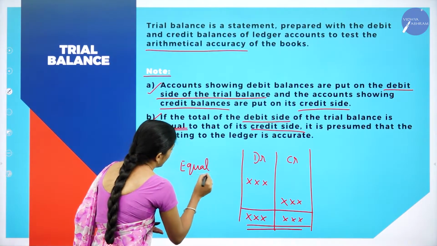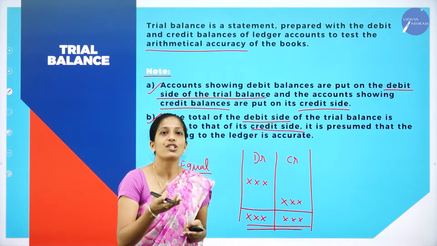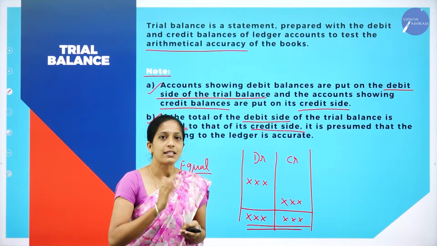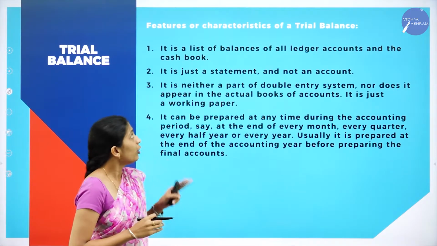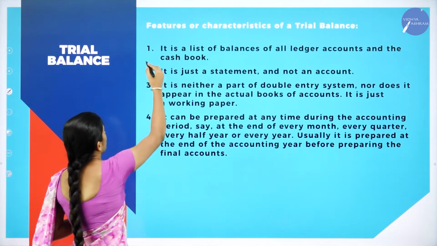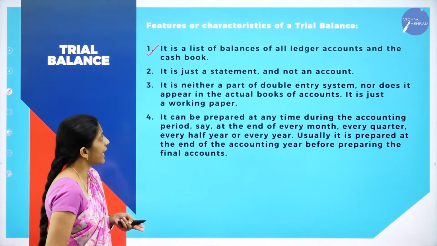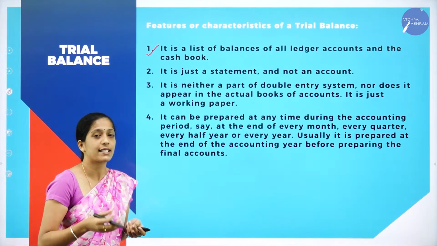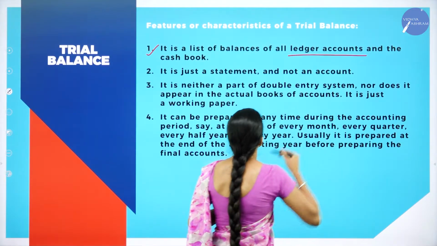Here the debit side as well as credit side should be equal, so that we can presume that our ledger account is correct. Moving on to the next concept, let us see what are the features or characteristics of trial balance. So the first feature is, it is a list of balances of all ledger accounts and cash book.